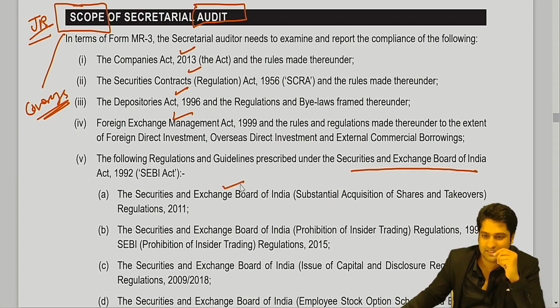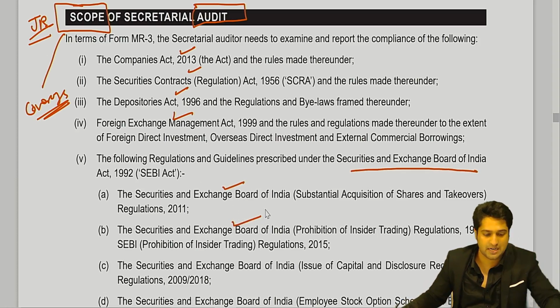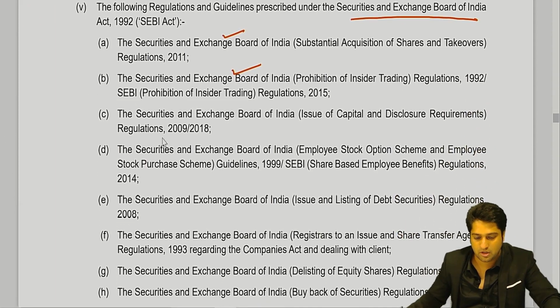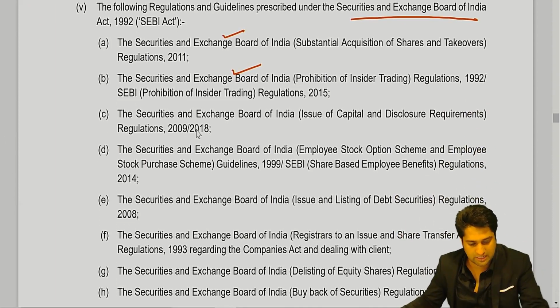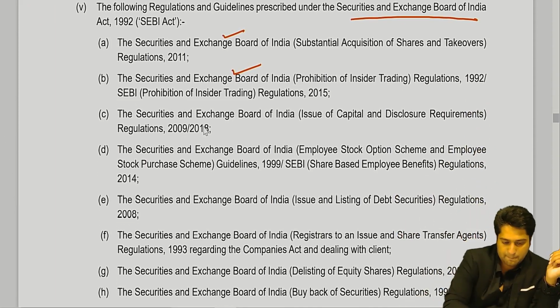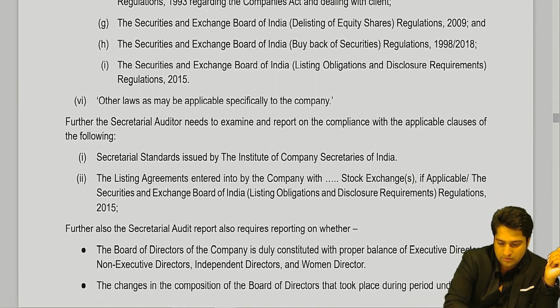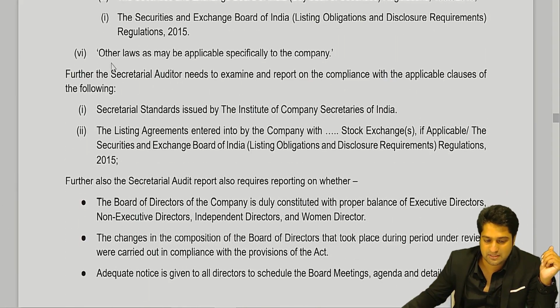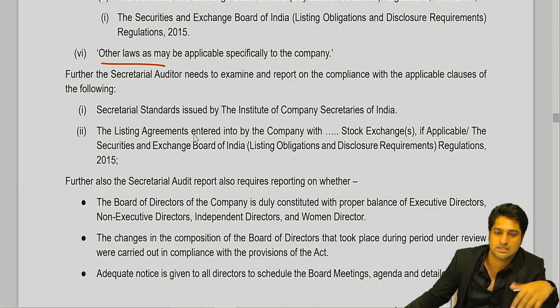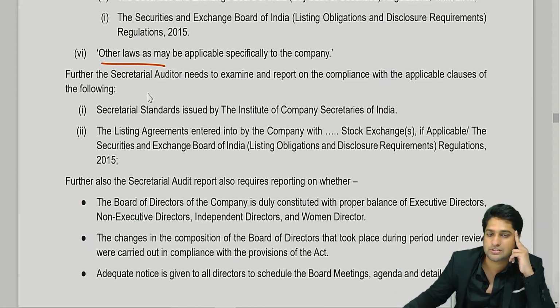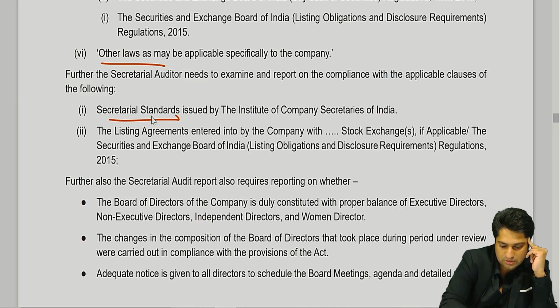So your SEBI ICDR, SEBI Prohibition of Insider Trading, SEBI LODR. All of this needs to be checked. Sometimes even you have sector specific laws. You will also check whether the secretarial standards are followed, etc. So this you can just read through.